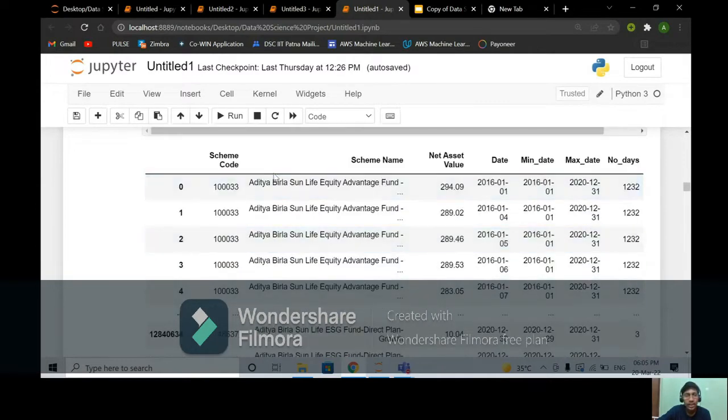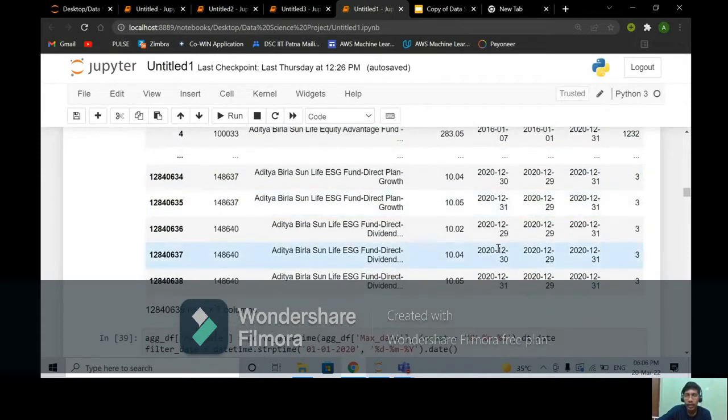So basically, as you can see, Aditya Birla Sun Life Mutual Fund: the total number of days, the data of Aditya Birla Sun Life Fund is available for 1,232 days. But as we go down, we can also see some mutual funds whose data is only available for 3 days. So basically, we will drop these rows so as to decrease the outliers.